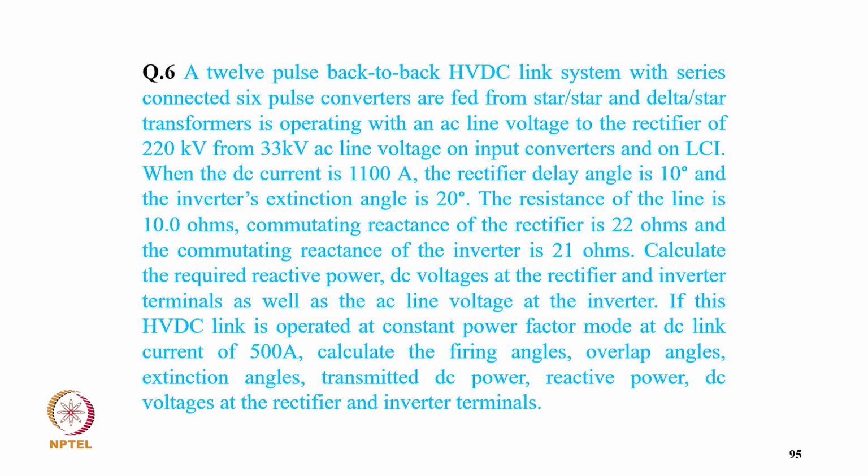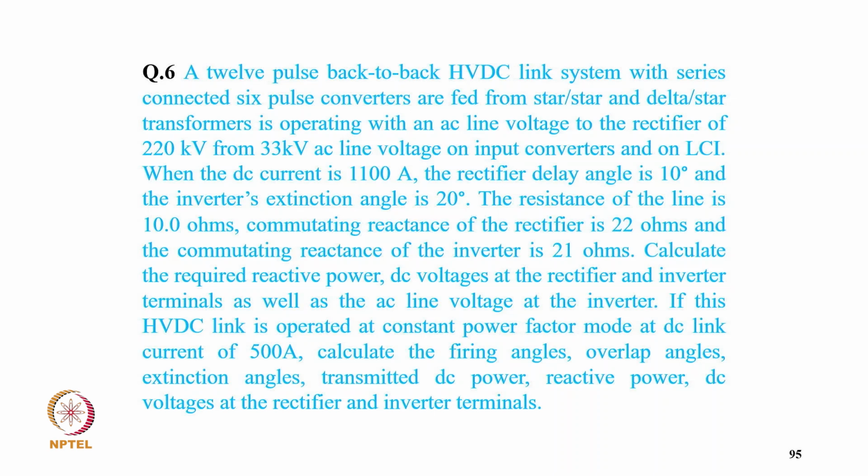Coming to numeric example 6, a 12 pulse back-to-back HVDC link with the series connected 6 pulse converter are fed from star-star or delta-star transformers is operating with an AC line voltage to the rectifier 220 kV. What is the input converter reactive power and LCI when the DC current is 1100 ampere, the rectifier delay angle 10 degree and the inverter extinction angle is 20 degree. The resistance of the line is 10 ohm and commutating reactance of rectifier 20 ohm and the commutating resistance of inverter 21 ohm. Calculate the required reactive power, DC voltage at rectifier inverter terminal as well as the AC line voltage at the inverter.